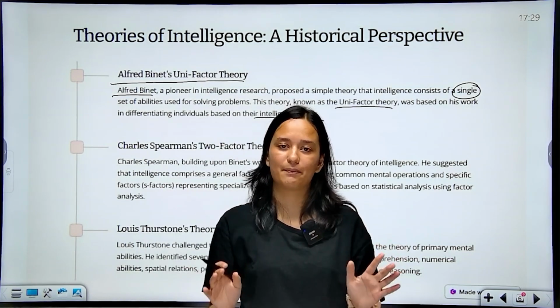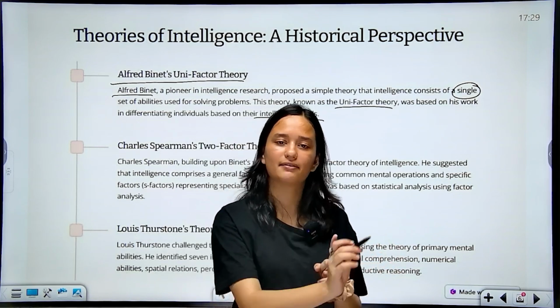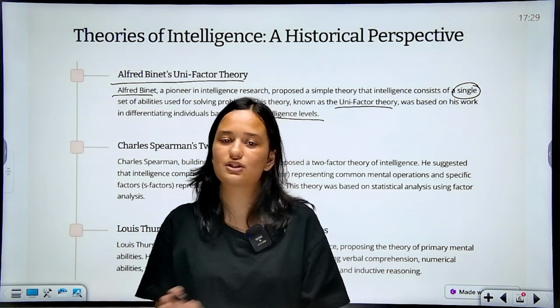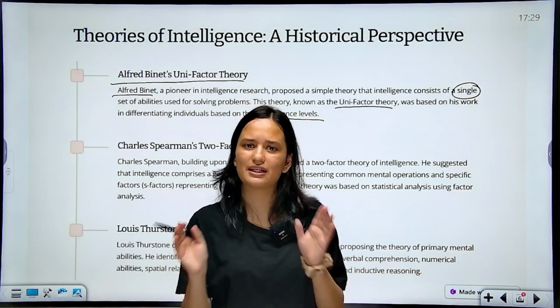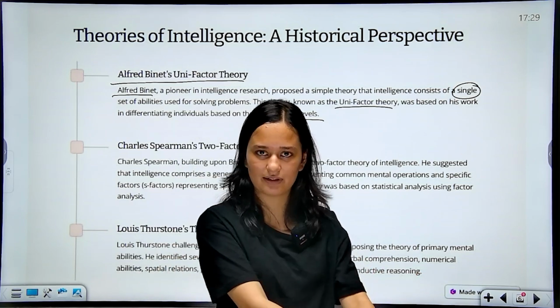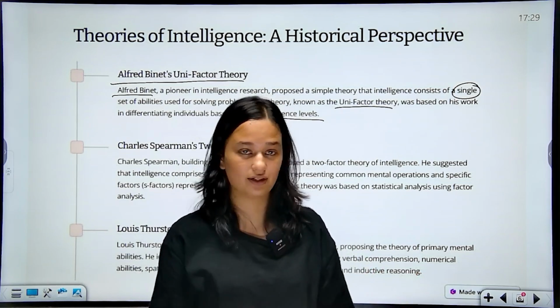So, for example, अगर किसी पे वो quality है, then he is intelligent. नहीं है, तो नहीं है. There is no other factor. It's not multifaceted. एक single factor है. If that person has that ability, he is intelligent. If not, he is not intelligent.